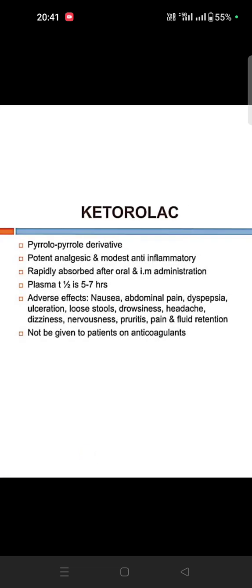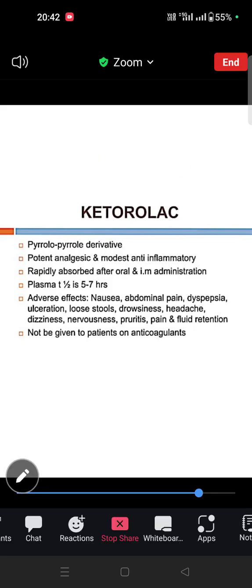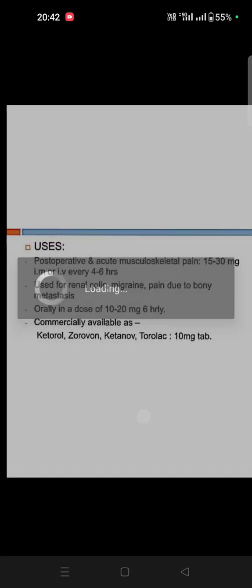Commonly used brands of diclofenac include Voveran and others. Then ketorolac. Ketorolac is a pyrrolo-pyrrole derivative. It is a potent analgesic with modest anti-inflammatory action. It is rapidly absorbed orally, and also given by IM administration, with plasma half-life of 5 to 7 hours. Adverse effects: nausea, abdominal pain, dyspepsia, ulceration, loose stools, drowsiness, headache. Then pruritus, sometimes itching, and fluid retention will be there.